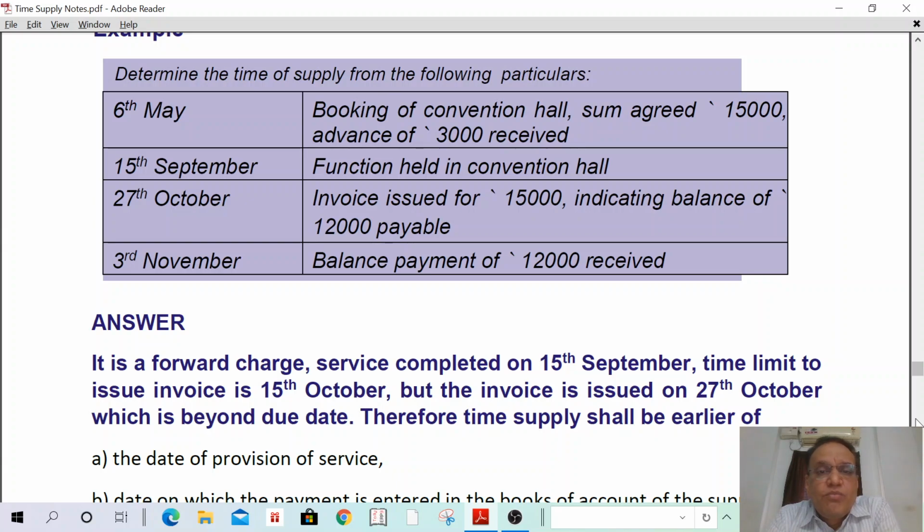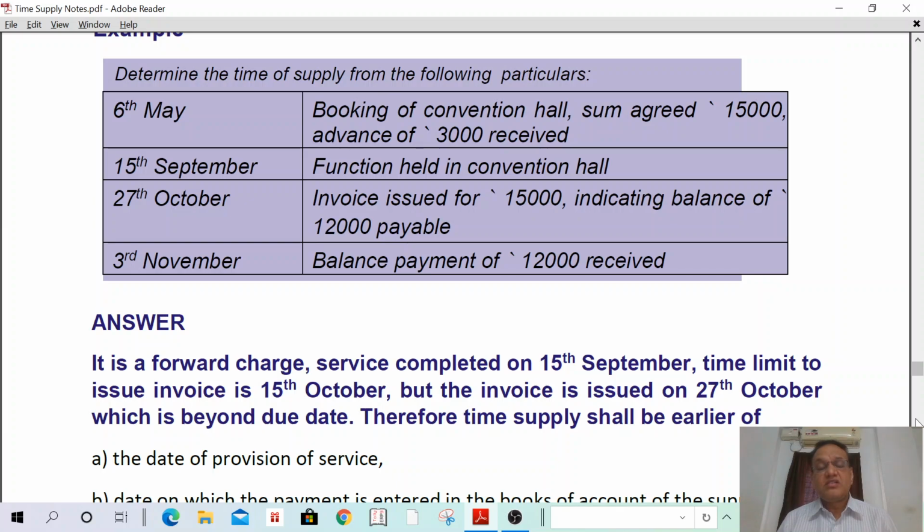6th May, booking of convention hall, sum agreed 15,000, advance of 3,000 received. Okay. 15th September, function held in the convention hall. Okay. 27th October, invoice issued for 15,000 indicating the balance of 12,000 payable. So the date of invoice is 27th October. 3rd November, balance payment of 12,000 received. It is a supply of services only. It is a forward charge only.